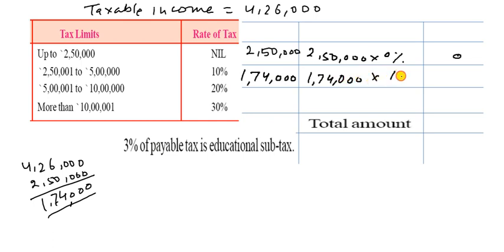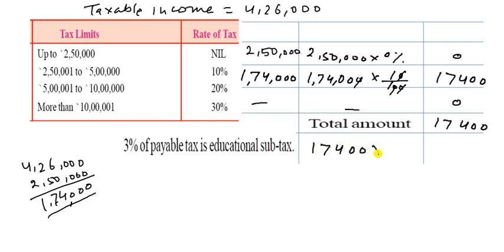into 10 upon 100. So 0 will be cancelled, this one, and this 0 will be cancelled here. So we get 1,740 and 0. So total amount is, there is no any income, so it is the 0. So you can write here 17,400. Now come to the 3%, that is the educational fees. It is 17,400 multiplied by 3 upon 100.